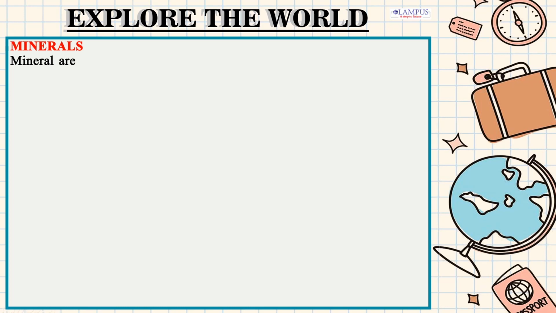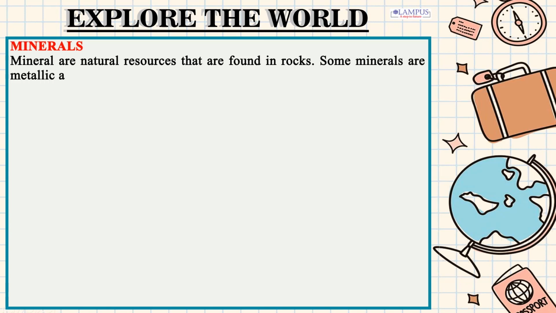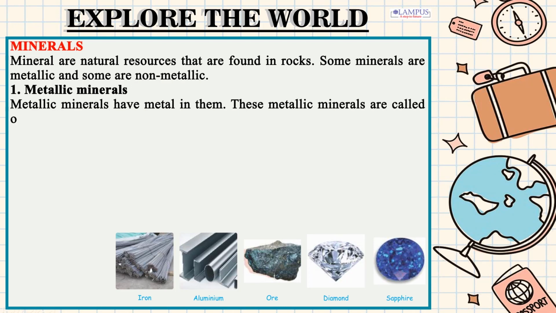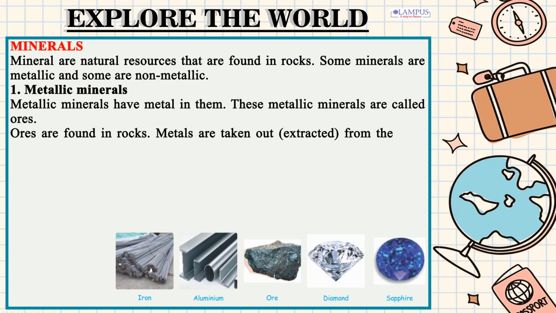Minerals. Minerals are natural resources that are found in rocks. Some minerals are metallic and some are non-metallic. 1. Metallic minerals. Metallic minerals have metal in them. These metallic minerals are called ores. Ores are found in rocks. Metals are taken out, extracted, from the ores.